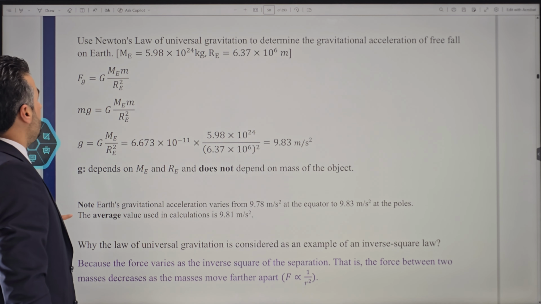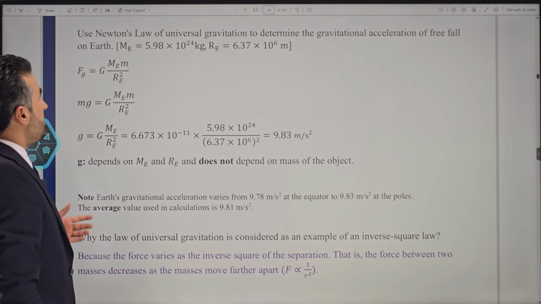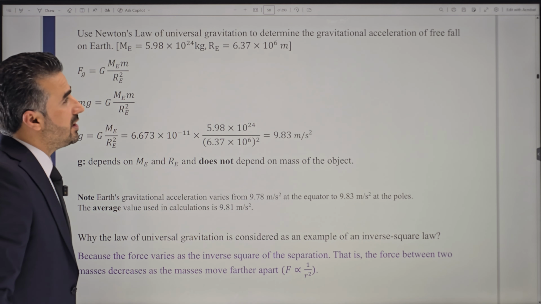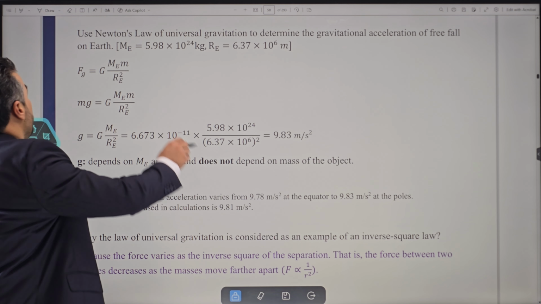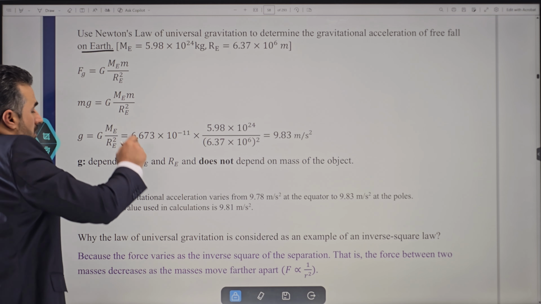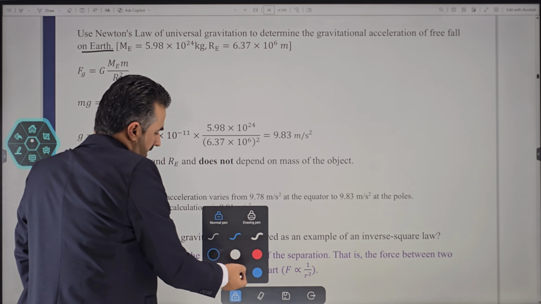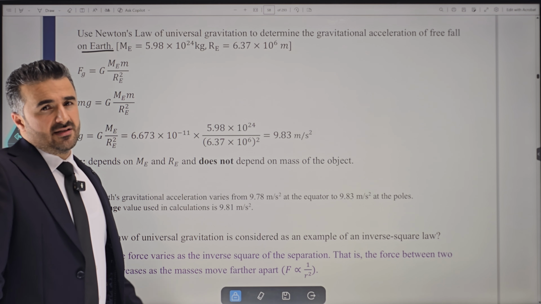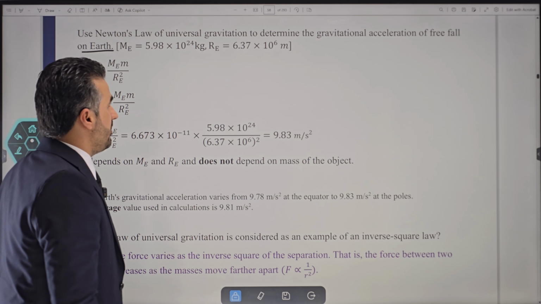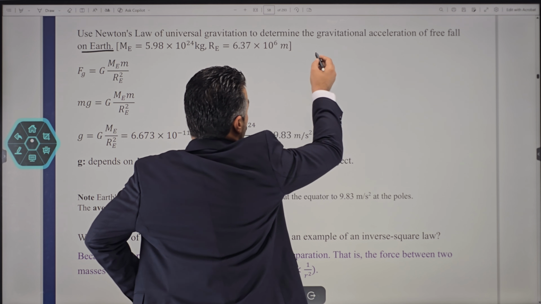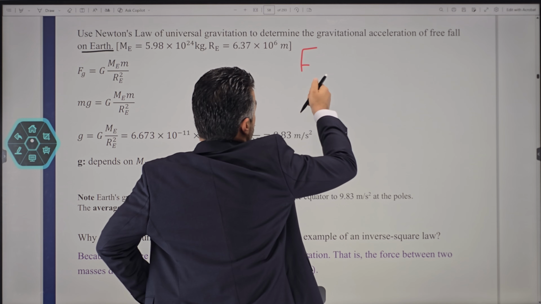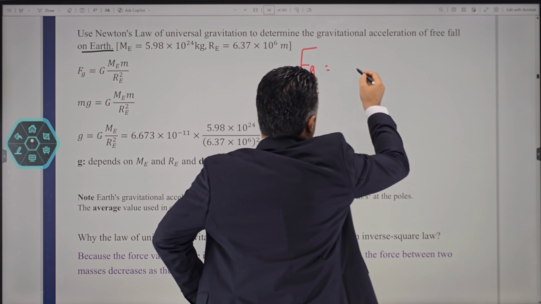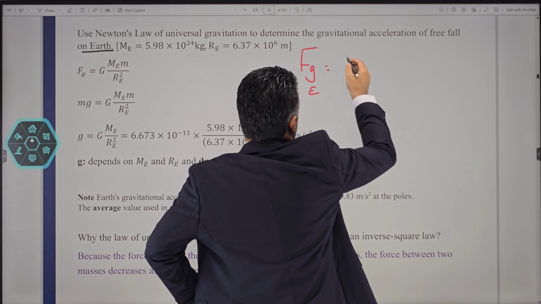Now we have a question that says: use Newton's law of universal gravitation to determine the gravitational acceleration of free fall, but on Earth, don't forget. That means we're going to use the masses on Earth, and of course one of the masses is going to be the Earth. Remember, the gravitational acceleration of free fall is basically Fg on Earth, and that is equal to what?